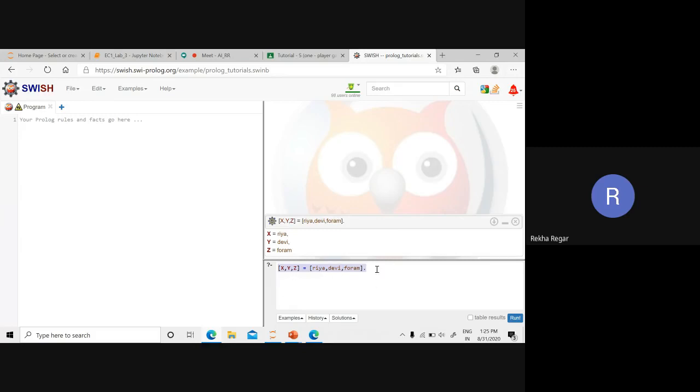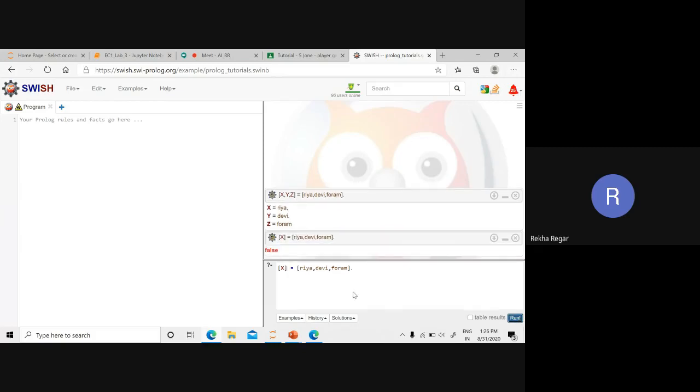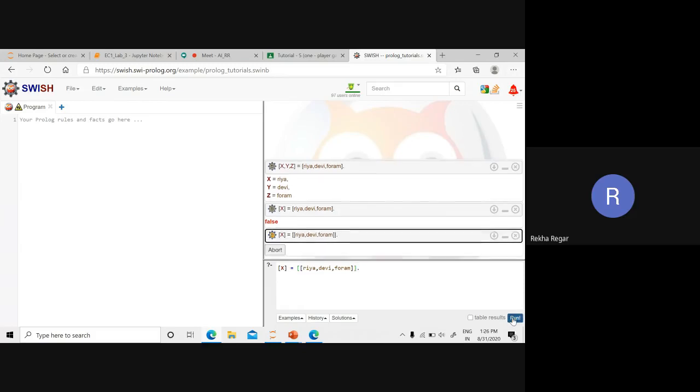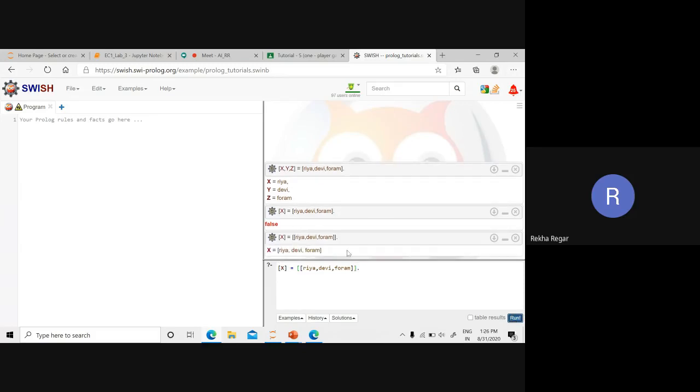So likewise, we can write down the list in Prolog. Suppose I can simply use X here, and I put it inside the square brackets, then it is correct. After that you can see the X value is Riya, Devi and forum. So what do you want to say, Yash?